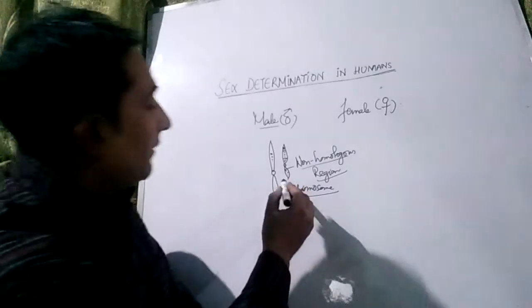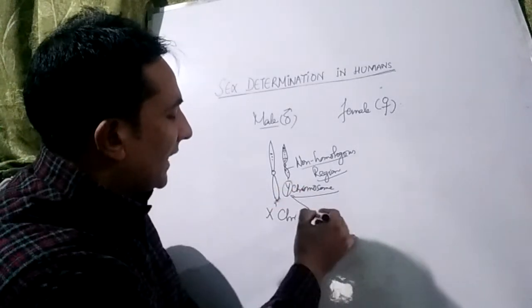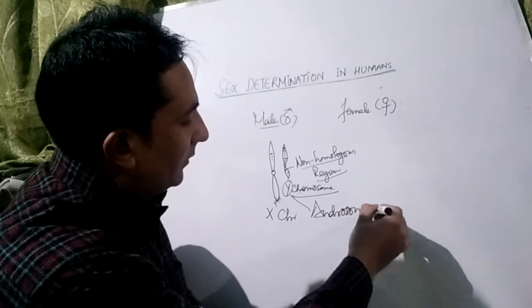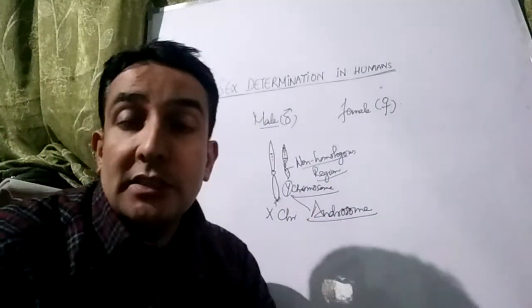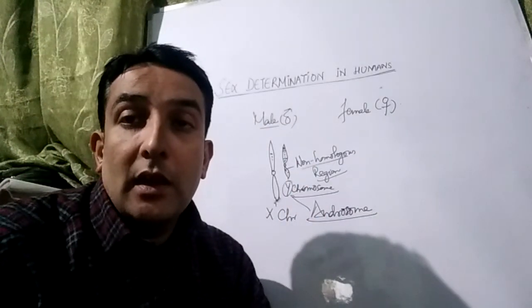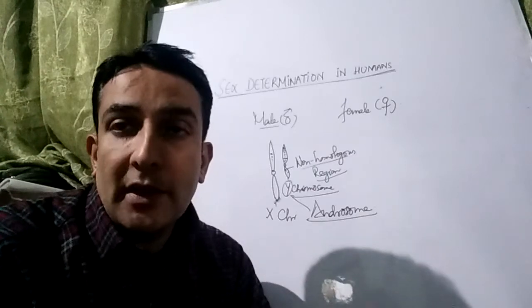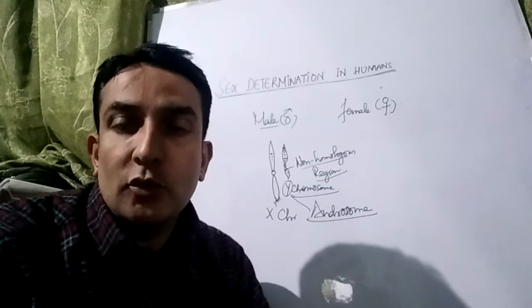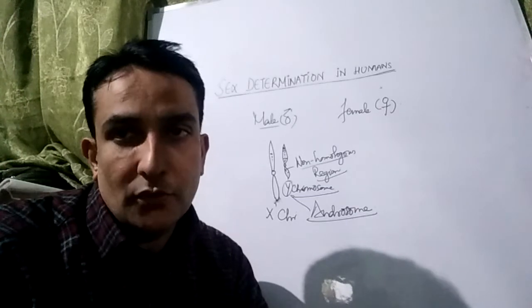After that, you will see the Y chromosome is also known as Androsome, and it is necessary for determining maleness. As it is necessary, as it determines maleness, that's why the Y chromosome is also known as Androsome.